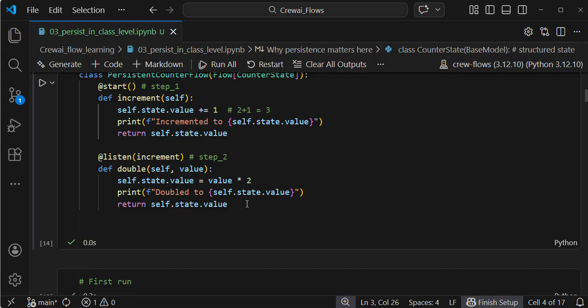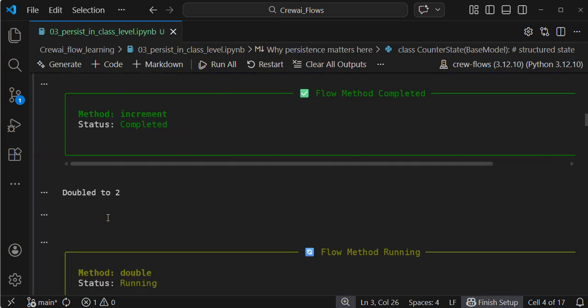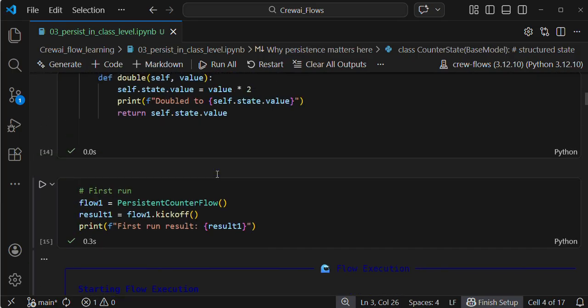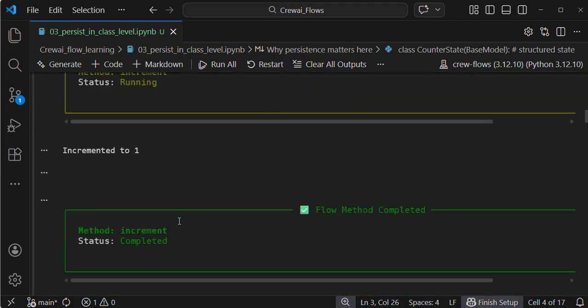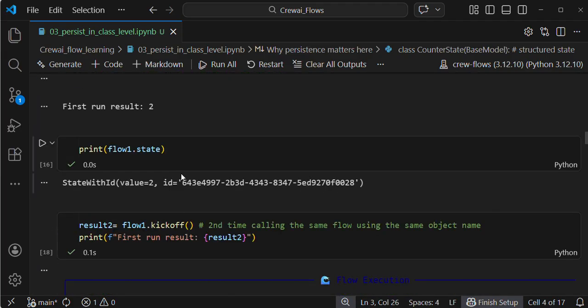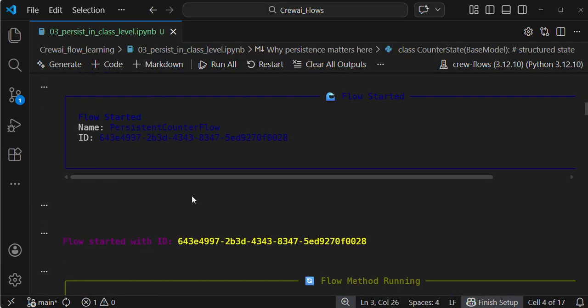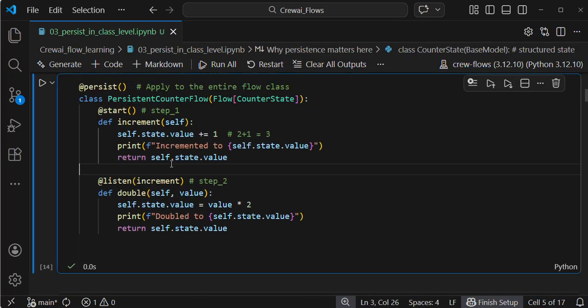Then self.state should be 2, incremented to 2. Till now you can understand, right? Again I am using the same flow object. If I invoke it, pay focus, guys. Initially it will be difficult to understand, but once you understand the flow, you can easily grasp the concept.